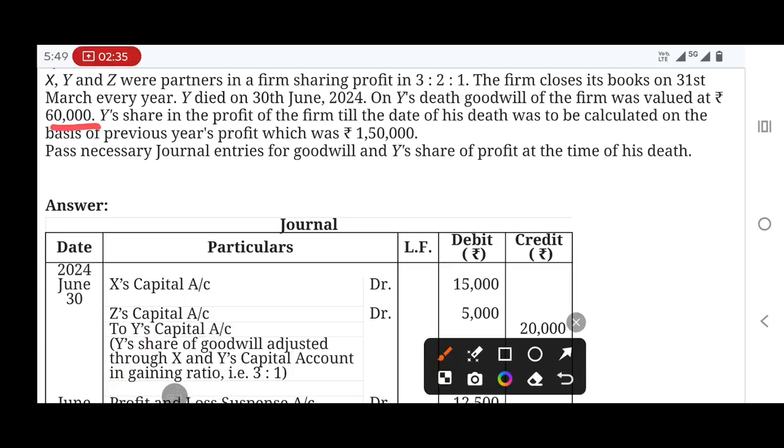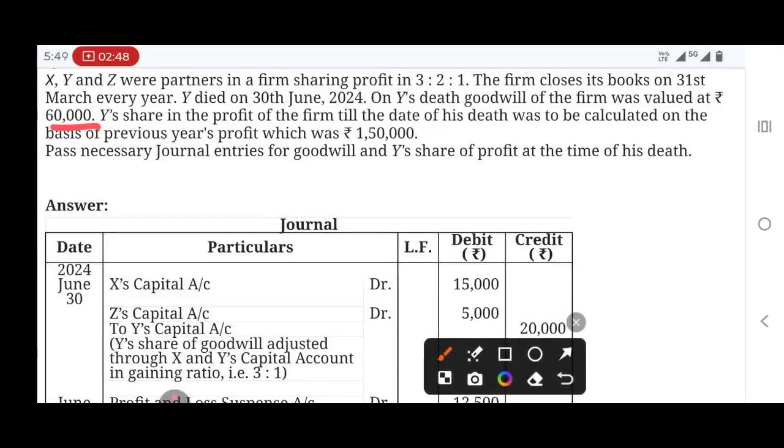We have to calculate Y's share of goodwill. 3:2:1, 3 is for X, 2 is for Y, 1 is for Z. That is the meaning.